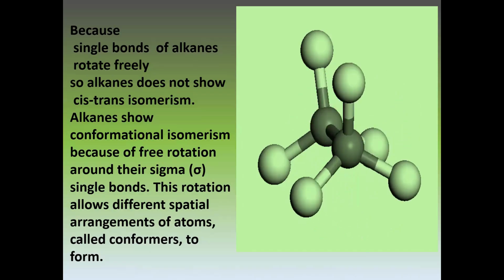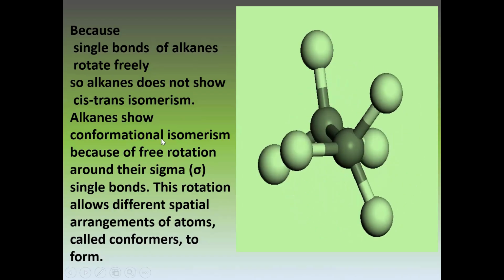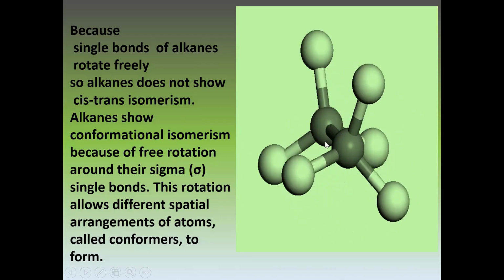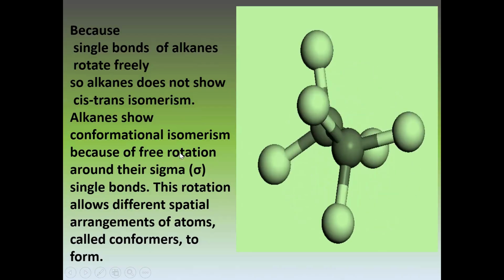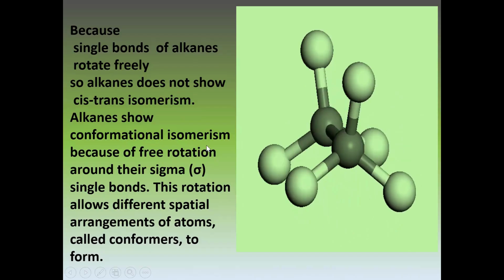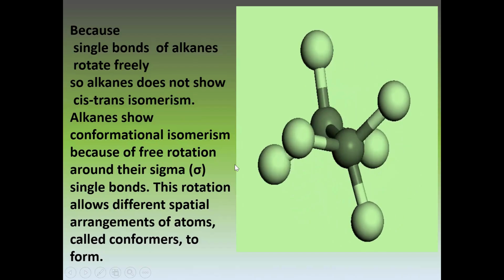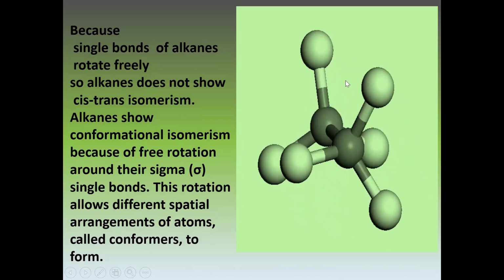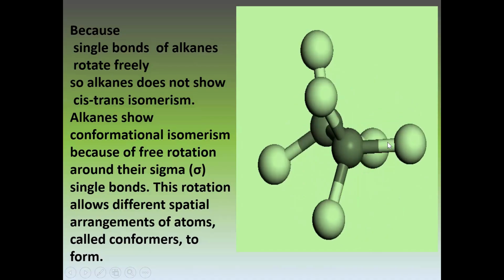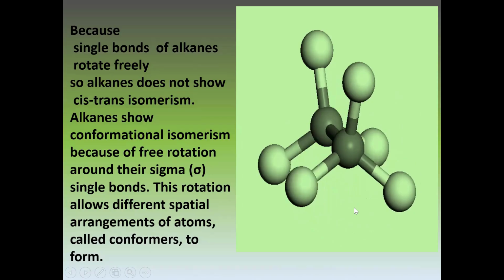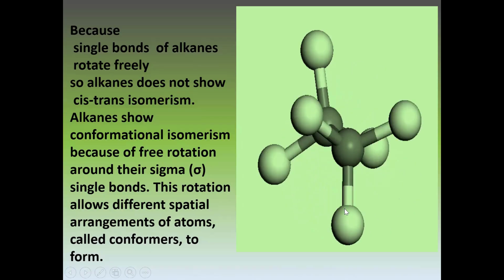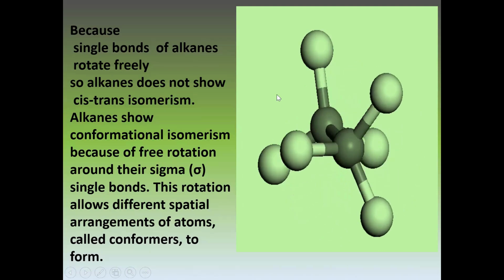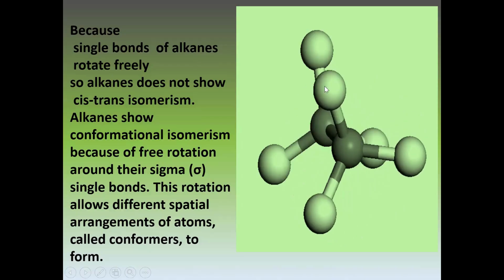So the isomerism which evolves from the free rotation of a sigma bond is called conformational isomerism. This atom is coming here, one isomer, then comes here, second isomer, then third position, fourth position, fifth position, and sixth position.